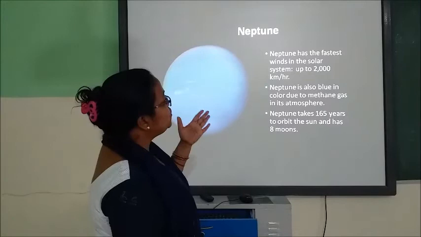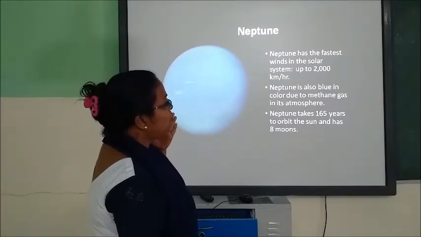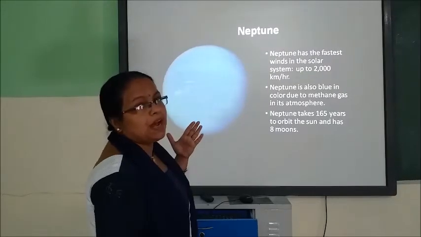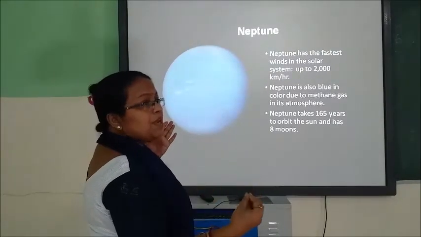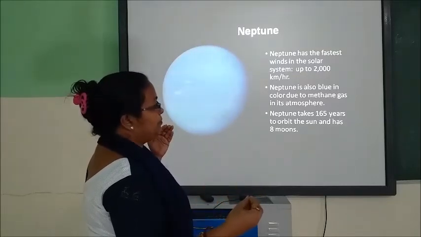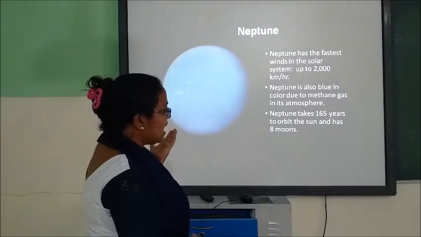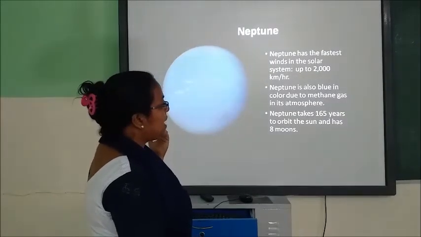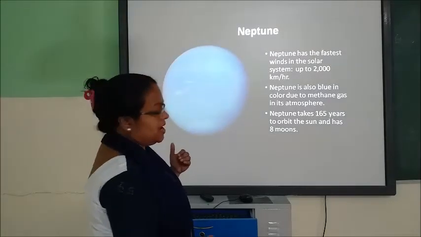Neptune has the fastest winds in the solar system, up to 2000 kilometers per hour. Neptune is also blue in color due to the methane gas in its atmosphere. Neptune takes 165 years to orbit the sun and has 8 moons.